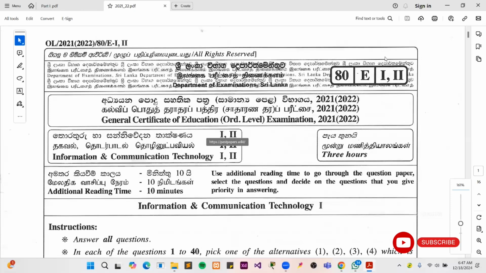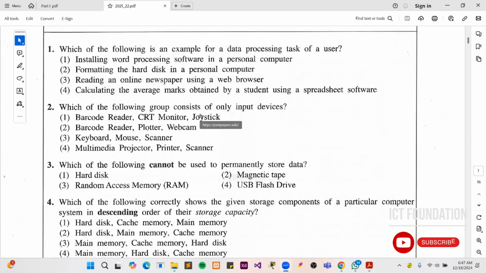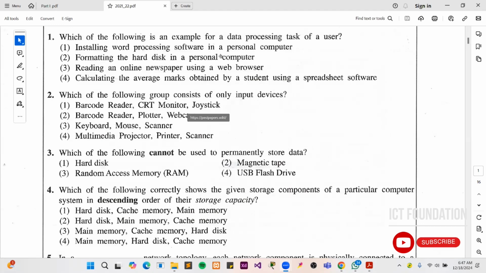Yeah, guys, in this video, we have to cover the ordinary level exam paper, which means the 2021-22 examination paper we'll cover. So in here, we'll do the questions from 1 to 40, because 40 questions are available in the general ordinary level exam papers. According to the ICT papers, all of the 40 questions are based on the MCQ parts. No need to write any answers within the answer sheet. Just tick the correct answer for yourself.